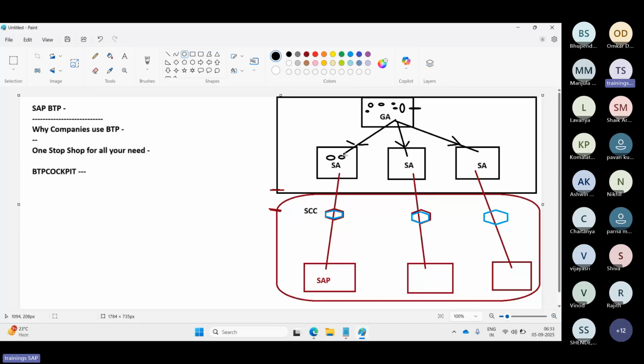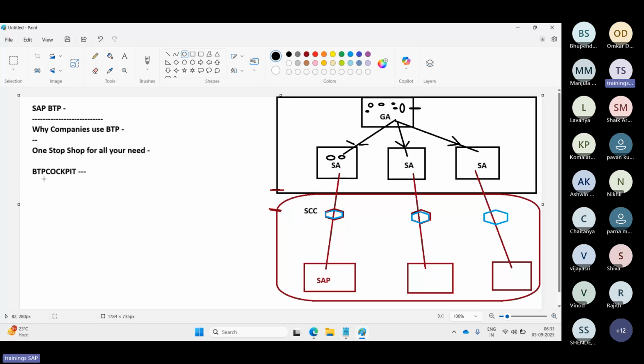All these things we will manage at the BTP cockpit level. It's a web-based interface where we can create the sub account, services and security, and manage the applications. It's a command center for the BTP level and everything. That is the BTP cockpit, where we will manage all of this.